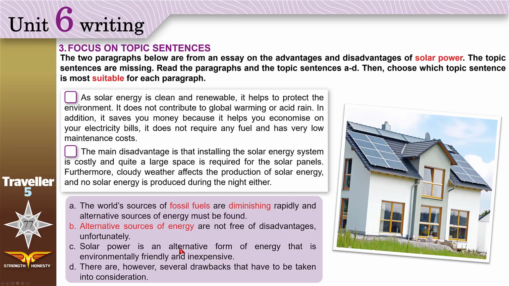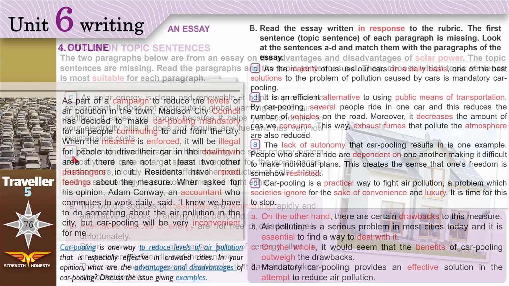In here, we are talking about the advantages. Put it here. D. There are, however, several drawbacks, several disadvantages that have to be taken into consideration, that we need to think about. Look, B and D are good for disadvantages. D is better.